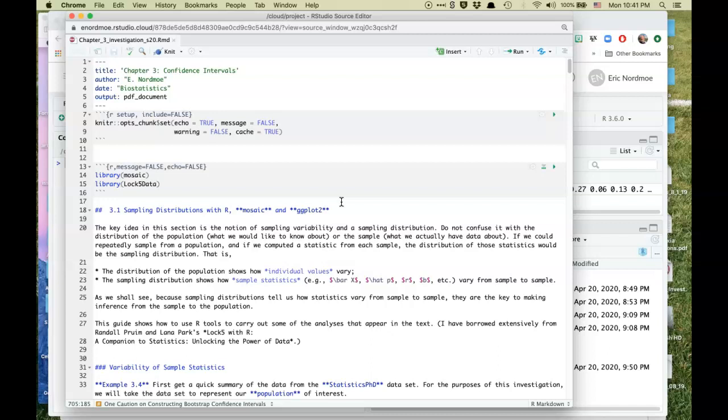Okay, so here's the deal. We're going to work our way through this. This is going to illustrate a variety of things. It's going to illustrate how to simulate the sampling distribution. So we're going to be thinking about sampling from a known population.